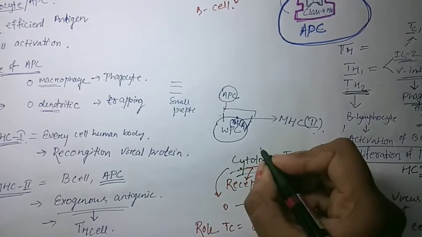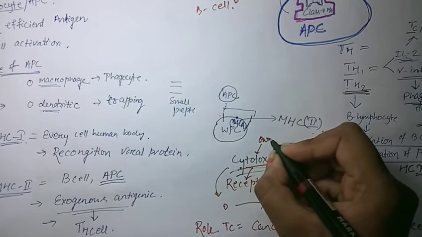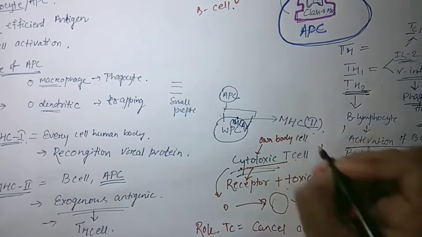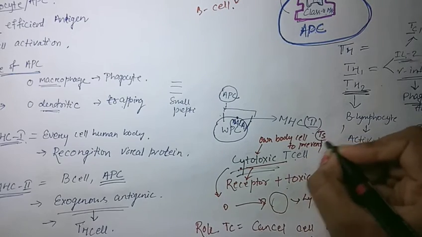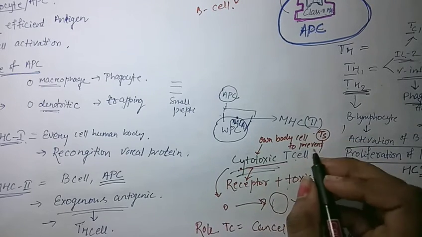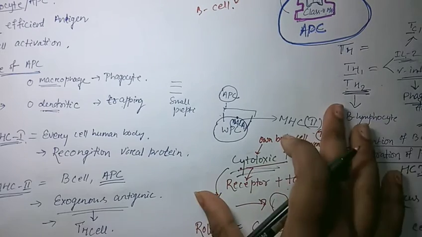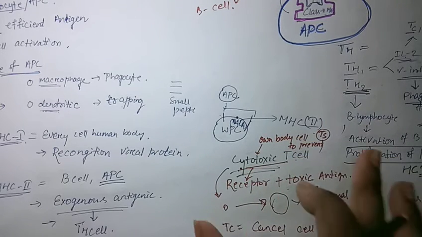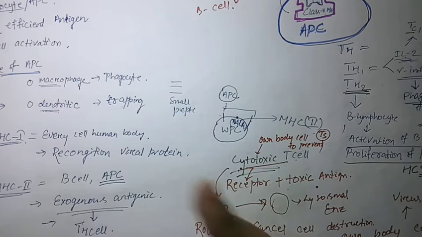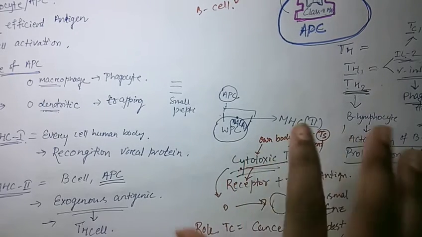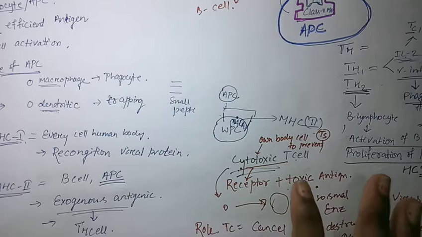To prevent this, the suppressor T cell comes and plays a role, so that the cytotoxic T cell becomes suppressed and its activation goes down. Then the memory T cell, as we discussed for the B cell, is responsible for memory. In this way we covered the development of cellular immunity.